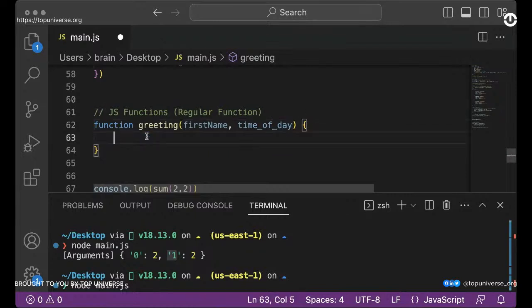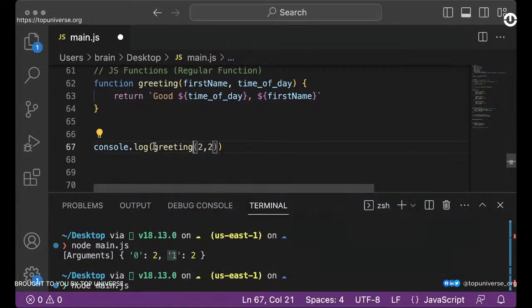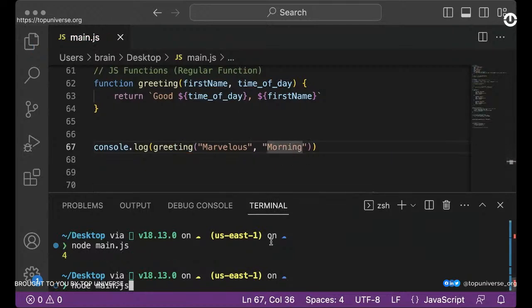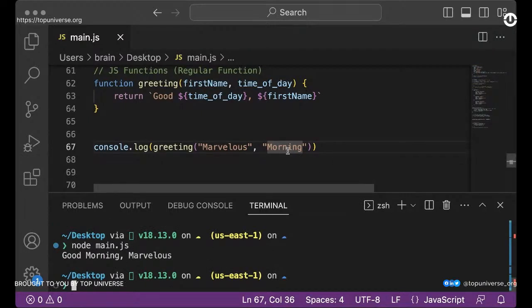So if I am calling this, I basically want to return the greeting. So I can say, let's say good, then I can put in the time of the day, just like this, with a comma, and I can put the first name, right? So first name, plus put this as well. So if I call this and I simply say greeting, and I say the name of this person is Modulus, and the time of the day is morning, right? So morning, or afternoon. If I run this, I'm expecting to see good morning, Modulus, right? Or good afternoon, Modulus, right?